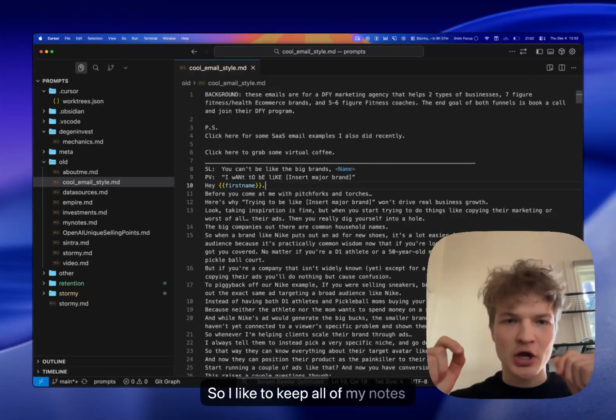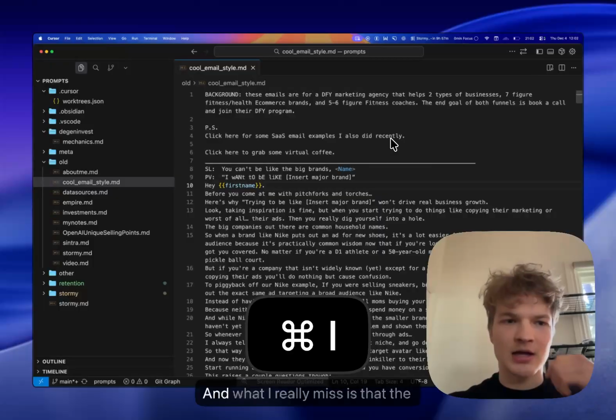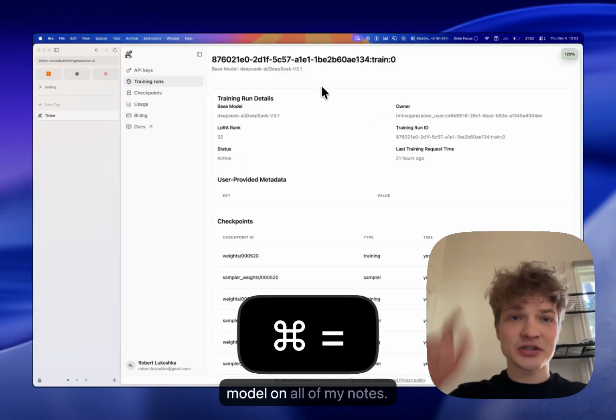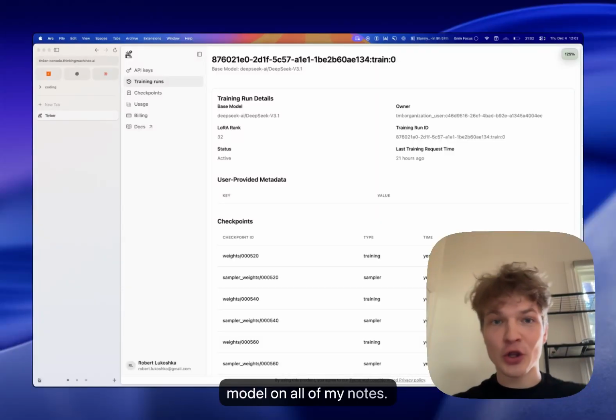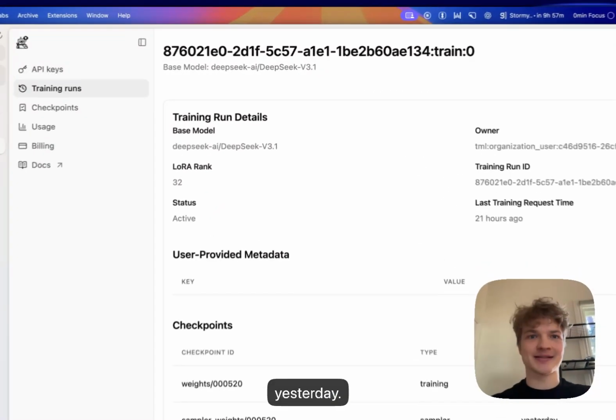So I like to keep all of my notes inside Cursor because I can quickly create a chat and ask it all the questions. And what I really miss is that the model doesn't really speak in my tone. So I actually decided to fine tune my own model on all of my notes. And I just want to share with you this experiment I ran yesterday.